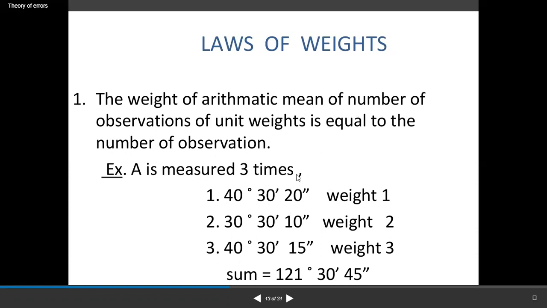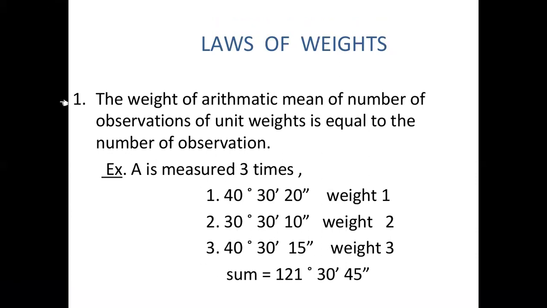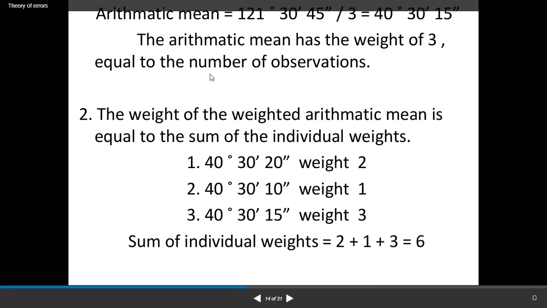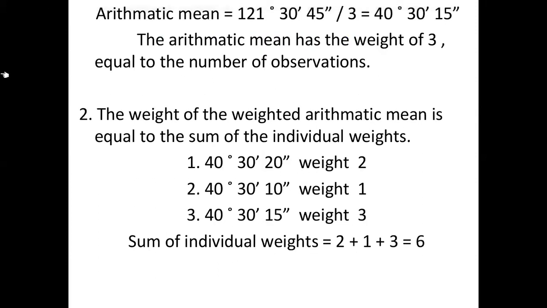The first is 14 degree 30 minutes 20 seconds. Second is 30 degree 30 minutes 10 seconds, and 40 degree 30 minutes and 15 seconds. The sum is equal to 121 degree 30 minutes 45 seconds. So the weight of the arithmetic mean of a number of observations of unit weight is equal to the number of observations. Arithmetic mean: 121 degree 30 minutes 45 seconds divided by 3.